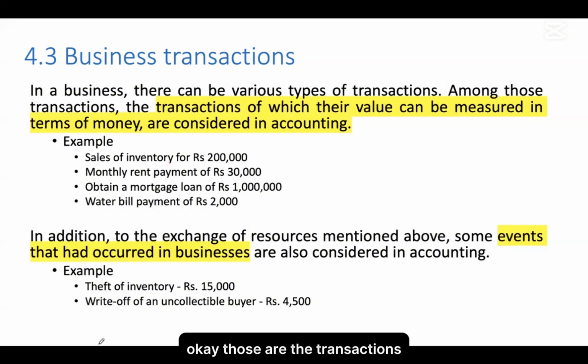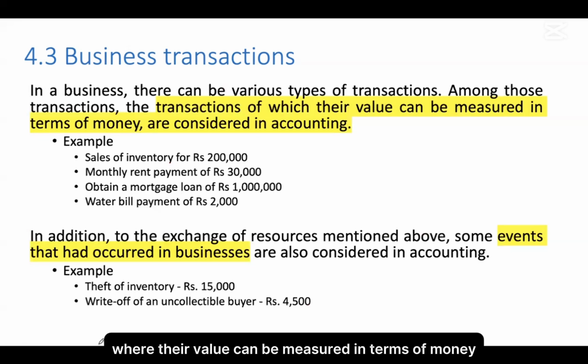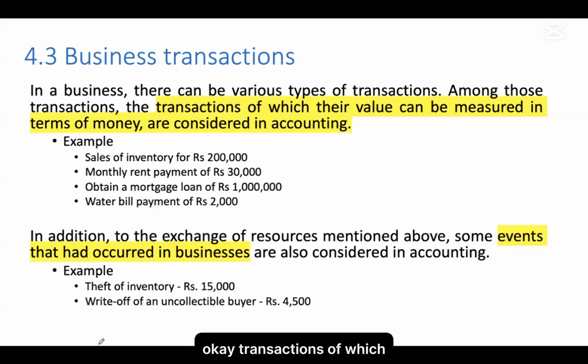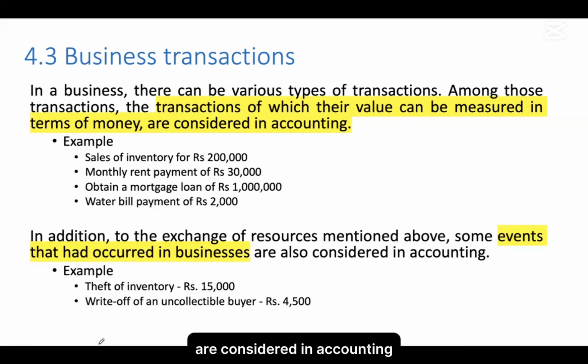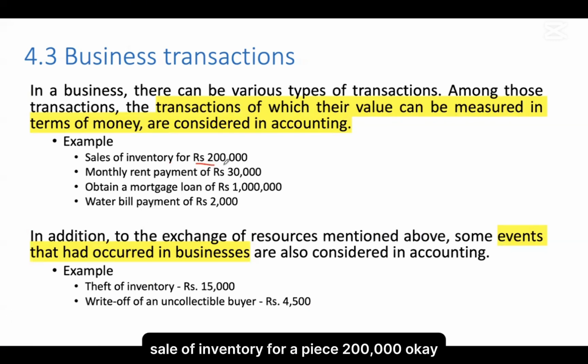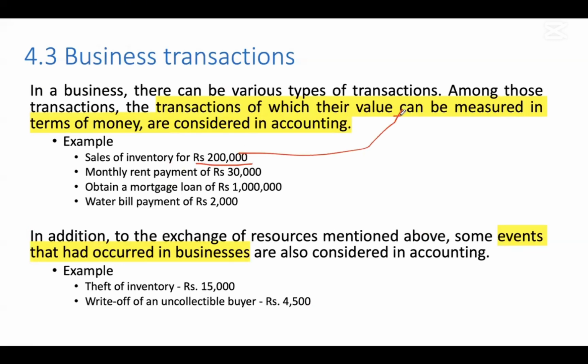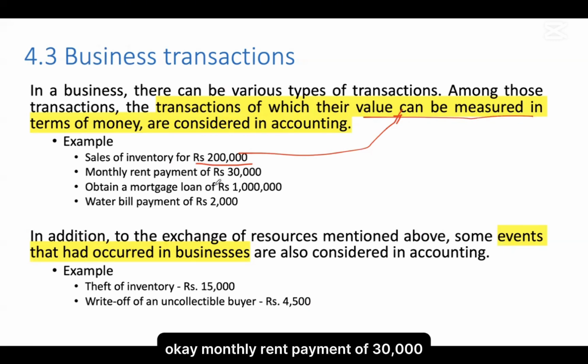Okay, those are the transactions. What kind of transactions? Transactions where their value can be measured in terms of money. Transactions of which their value can be measured in terms of money are considered in accounting. For example, look at this sale of inventory for rupees 200,000. See, value can be measured. Monthly rent payment of 30,000. Obtaining a mortgage loan of 1 million. Water bill payment of 2,000. So you can see value can be measured.